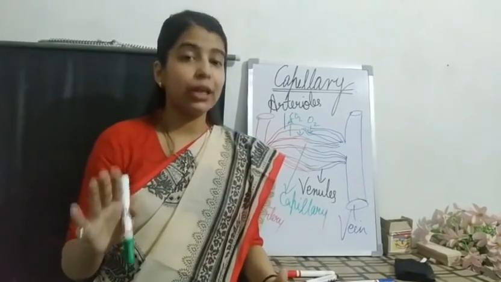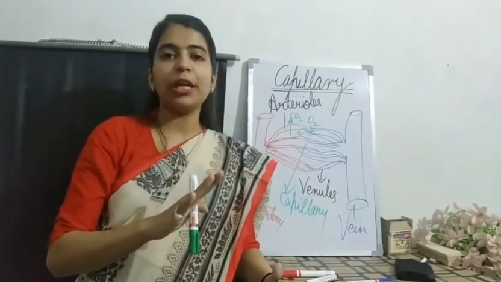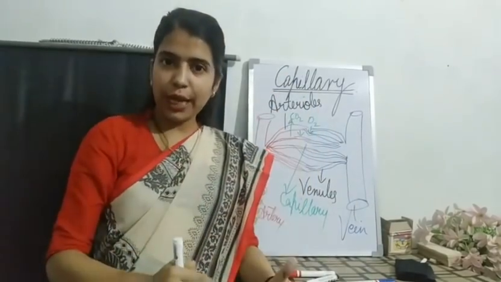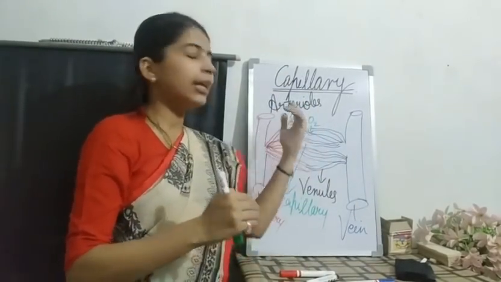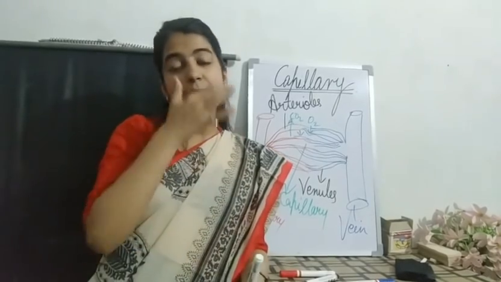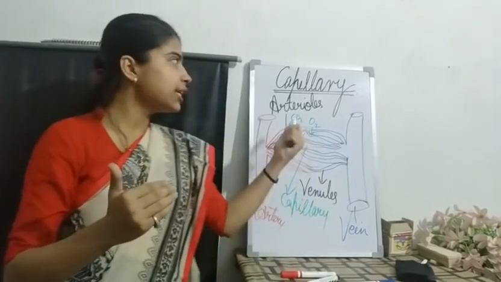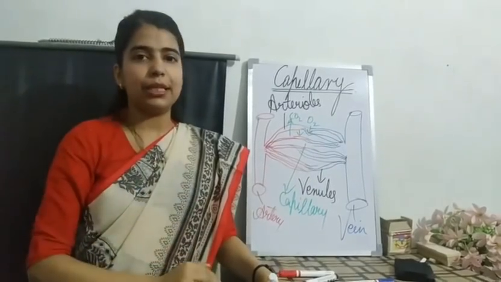Oxygen is not the waste product. The carbon dioxide is the waste product. So it allows the diffusion of oxygen and nutrients through them, and at the same time, carbon dioxide and other waste products are diffused out. Is it clear? So this one was about the capillaries.